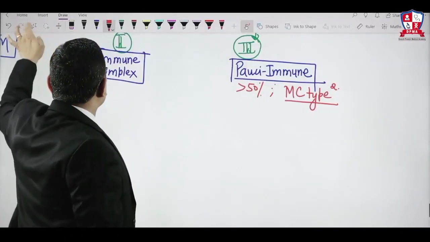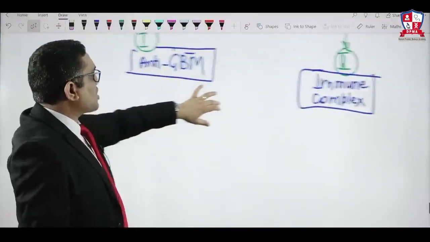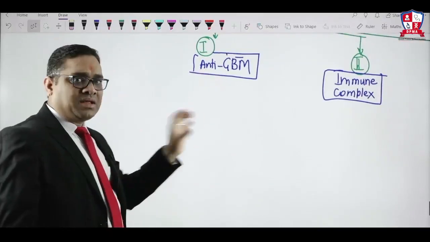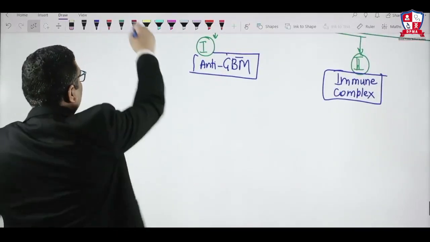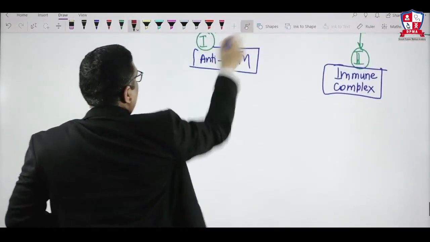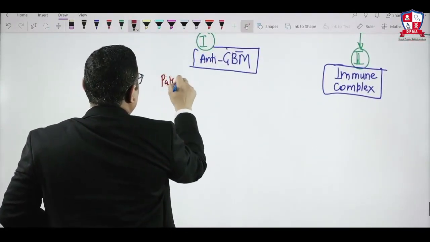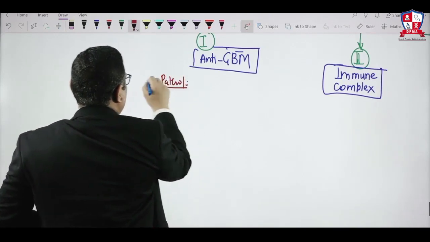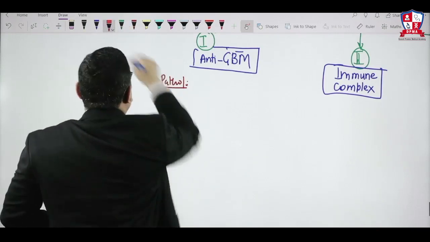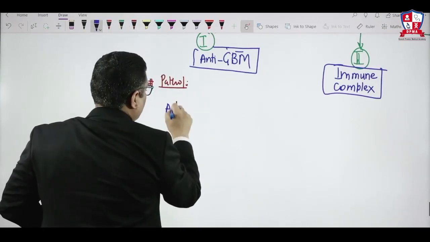We will discuss one by one, right? First, we will talk about anti-GBM. In anti-GBM, anti-glomerular basement membrane, what is the basic pathology? The basic pathology is that antibodies are formed against the basement membrane.